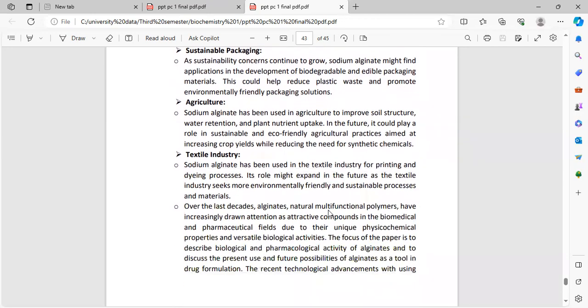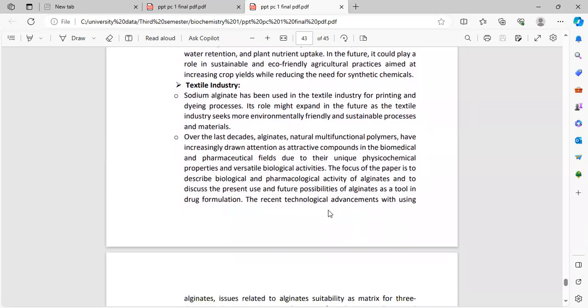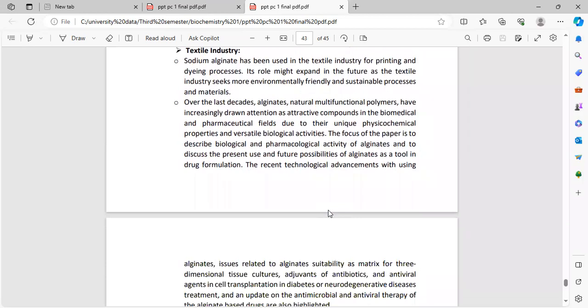Agriculture. Sodium alginate has been used in agriculture to improve soil structure, water retention, and plant nutrient uptake. In the future, it could play a role in sustainable and eco-friendly agriculture practices aimed at increasing crop yields while reducing the need for synthetic chemicals. Textile industry. Sodium alginate has been used in the textile industry for printing and dyeing processes. It will expand in the future as the textile industry seeks more environmentally friendly and sustainable processing and materials.